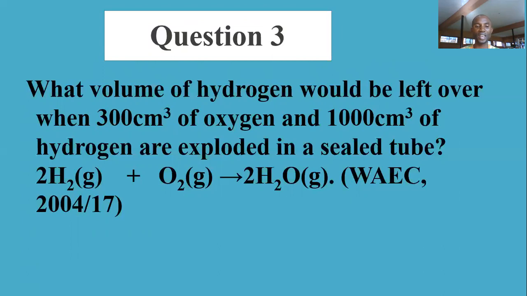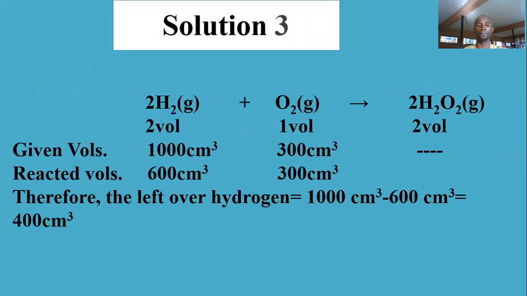Now, hydrogen here we have 2 volumes, oxygen is 1. So you are comparing only the reactants based on the question given to you. If 1000 cm³ of hydrogen is given, then half of it should be 500 of oxygen, but oxygen given is not up to 500.